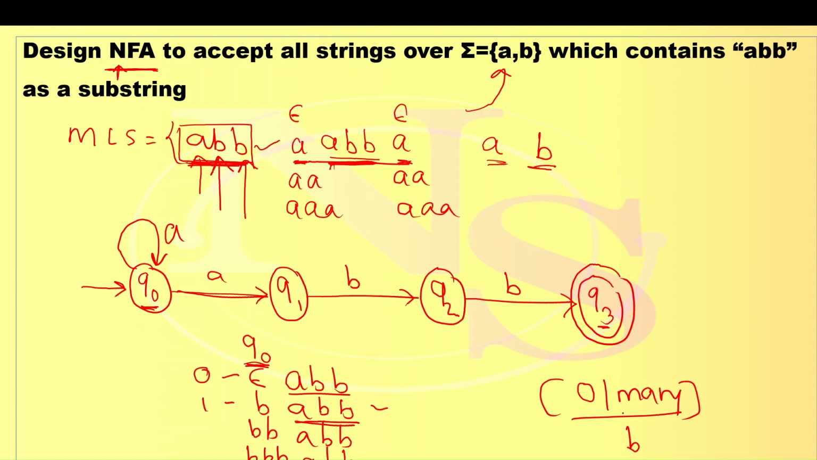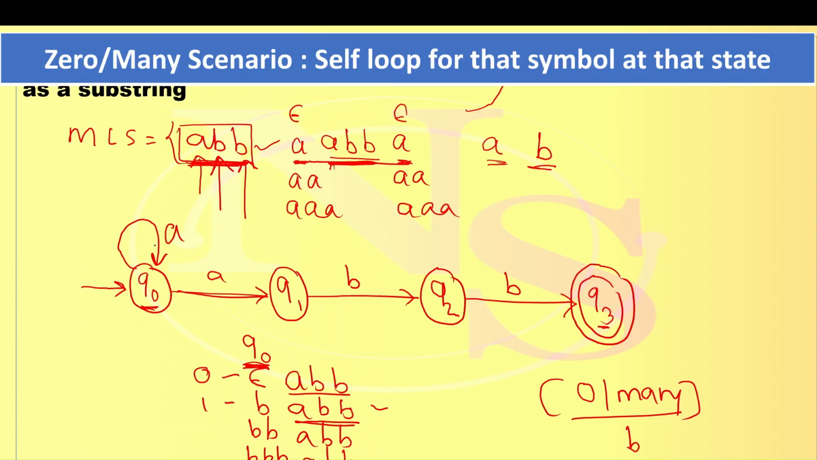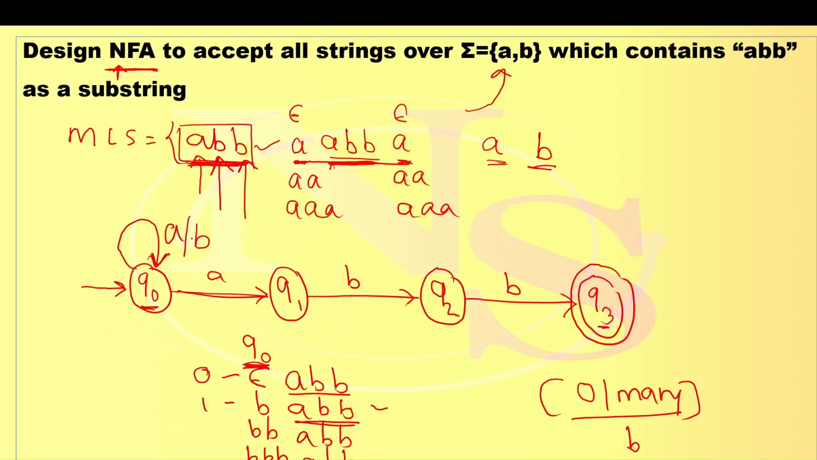For which symbol? B. At which state? Q0. So at Q0 we have the self loop for A. Similarly we have the self loop for B. Conceptually, before reading ABB, any symbol is possible. It may be A or it may be B.